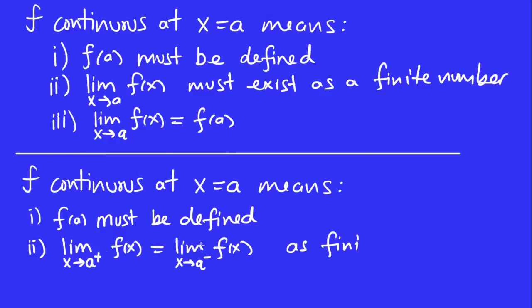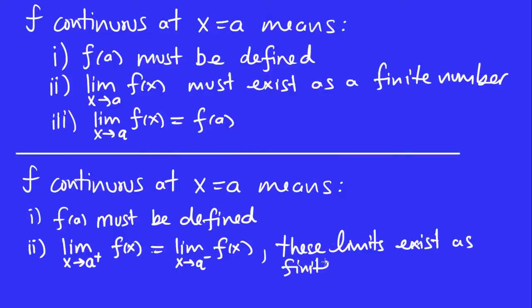Each of these limits must exist, and they have to be equal to each other. Maybe I should say that explicitly. These limits exist as finite numbers and are equal.